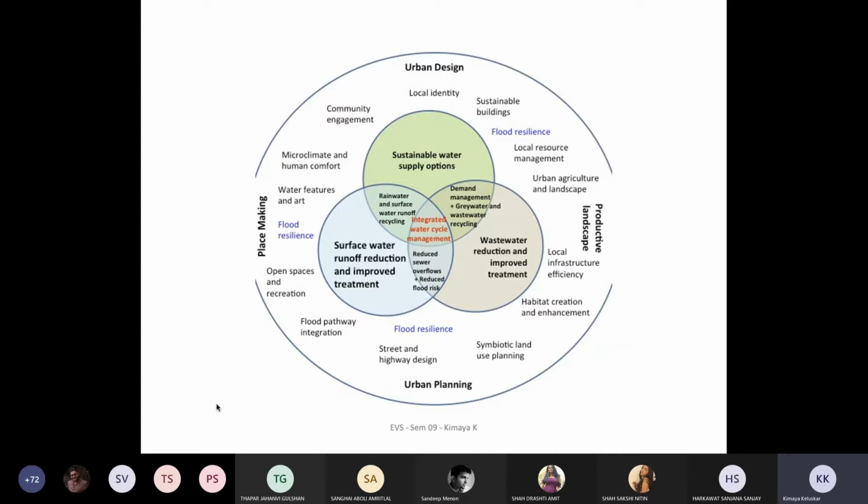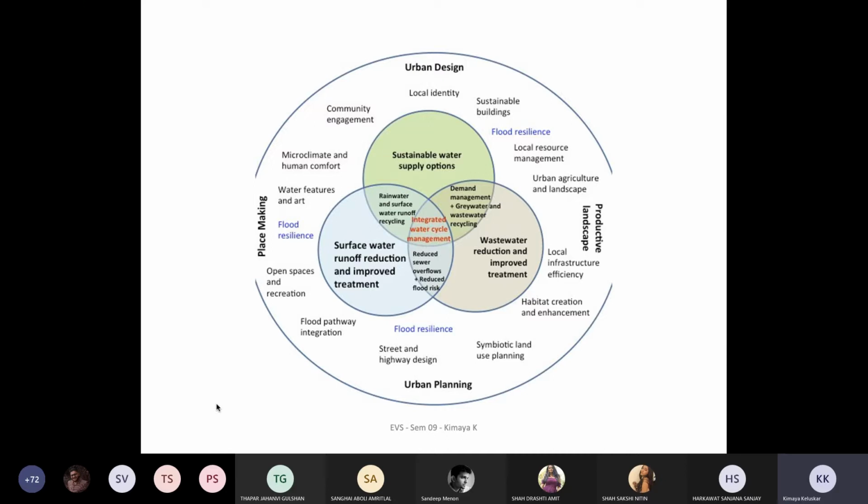So how do you do this? What are the different kinds of strategies or elements, especially when you have vast amounts of land, acres of land, and you're building these huge projects? How do you look at it? And then the outer side, if you see, it's more in terms of programs, wherein in urban design you're talking about the local identity, sustainable building, community engagement, the microclimate, and human comfort. The whole idea of placemaking, where water features and the arts can play an important role, where water becomes more of an aesthetic, the open spaces and the recreational, the flood pathway integration,